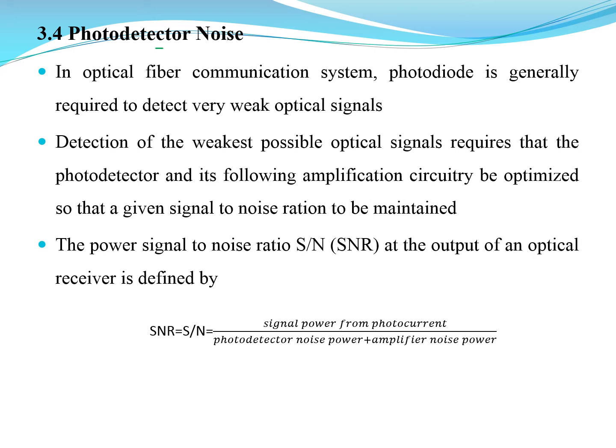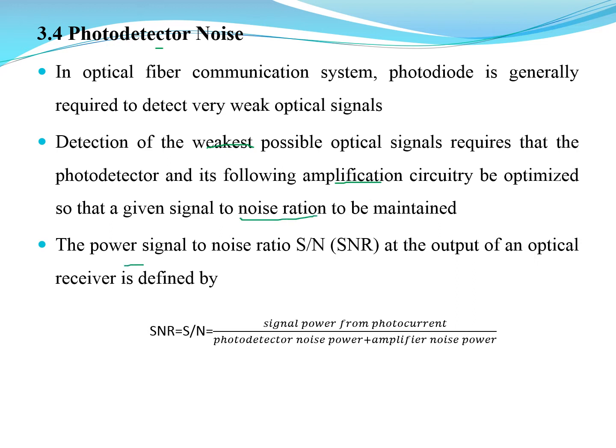Whenever I consider a weak and distorted signal, it has to be amplified, and the system is optimized so that the given signal to noise ratio is maintained.